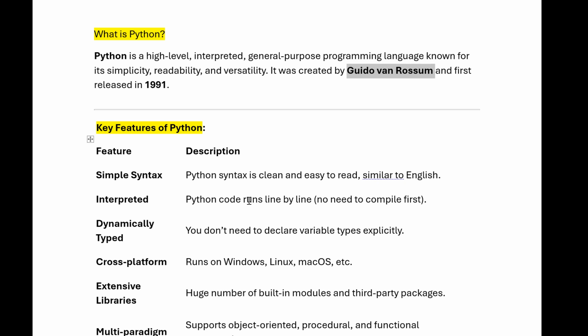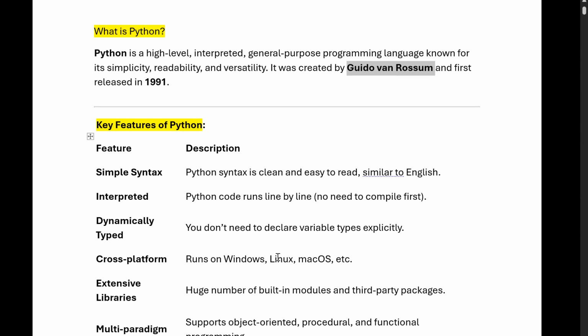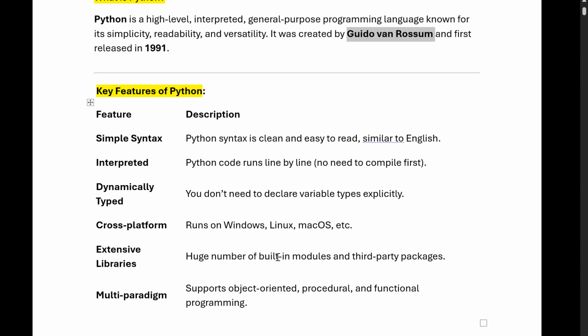Then the next feature is multi-paradigm. There are multiple programming paradigms like object-oriented, procedural, and functional programming. Python supports all three. So these are the simple features of Python, and that's why we are using Python.